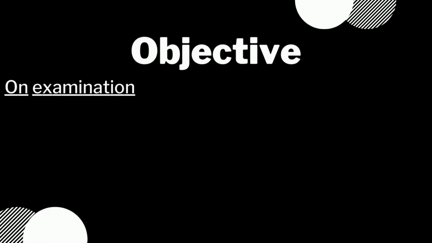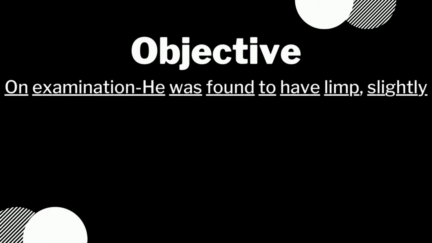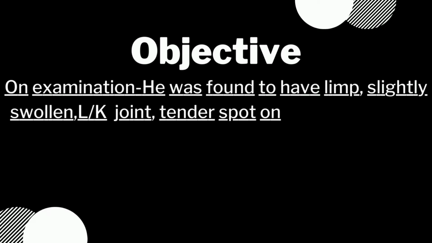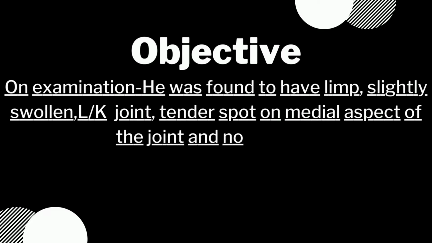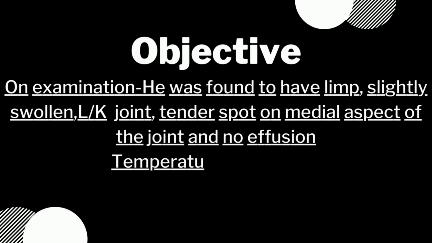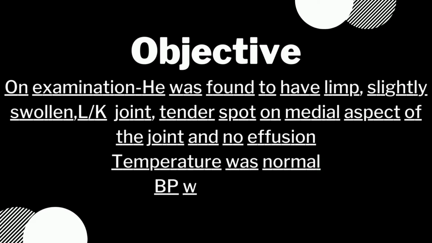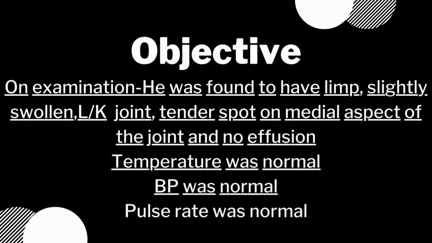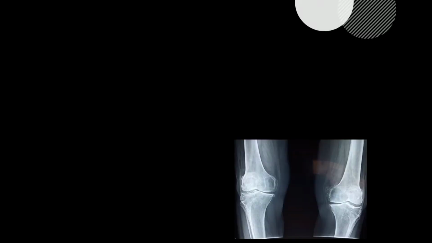Now, it is objective what my findings were. On examination, he was found to have the limb slightly swollen, left knee joint, tender spot on medial aspect of the joint and no effusion. Temperature was normal. His BP was normal, pulse rate was normal. So we can simply write that his vitals were found to be normal.